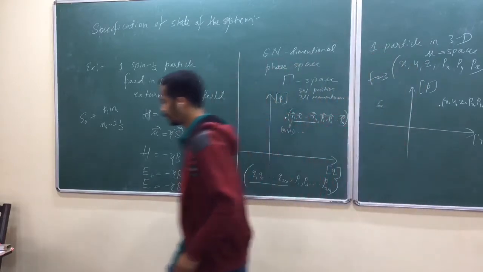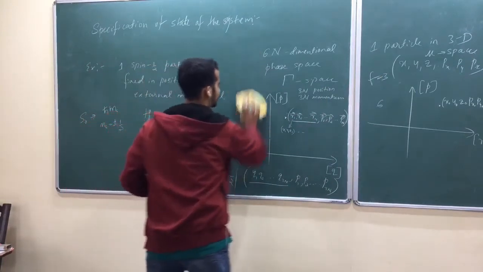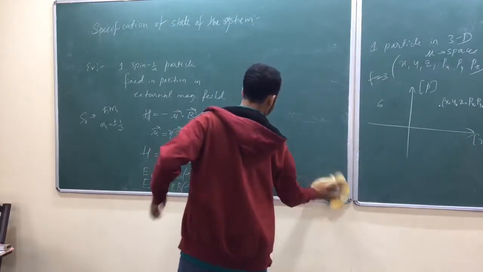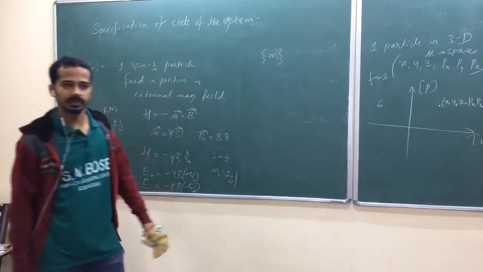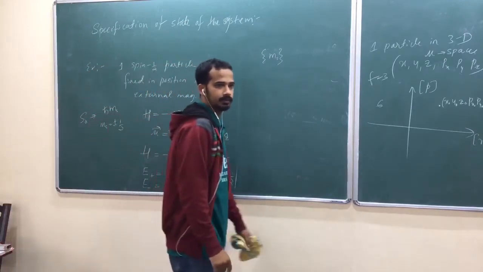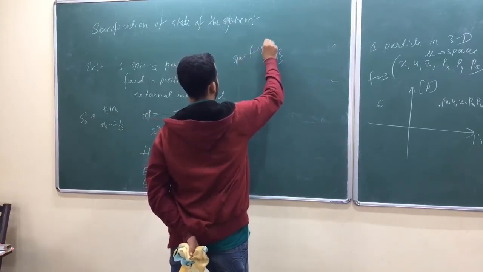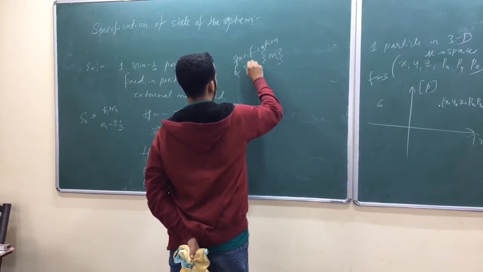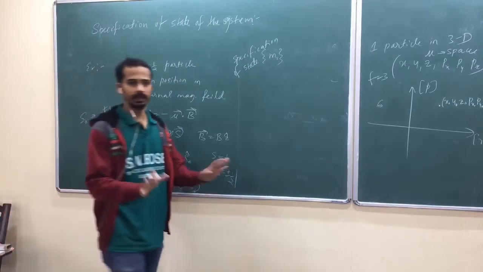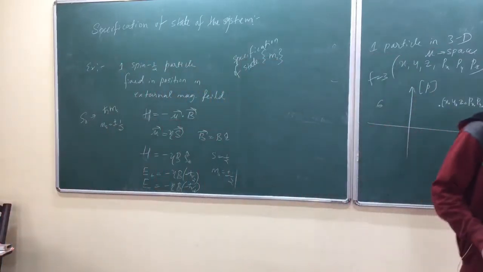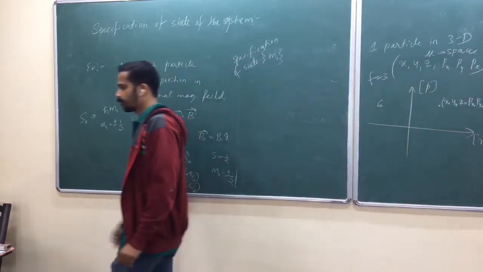Is that okay? So now look at here. I can specify the state of the system by specifying the MS value. Shall I write like this? Specification of state by MS value. That's better. No need of H bar, because again, as I told, we want to make it as simple as possible. We need a count to apply our probabilistic approach.